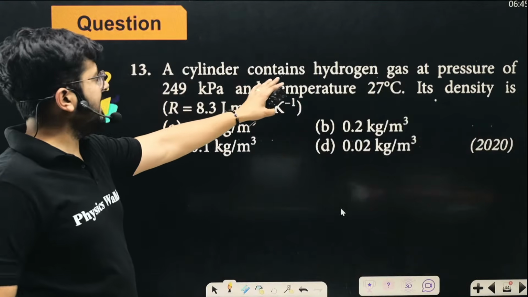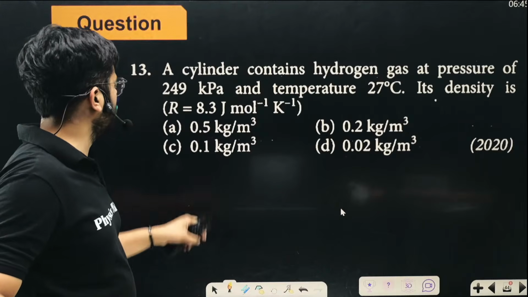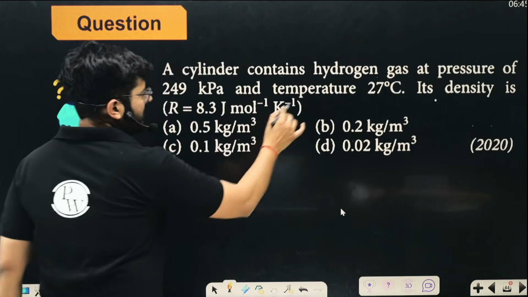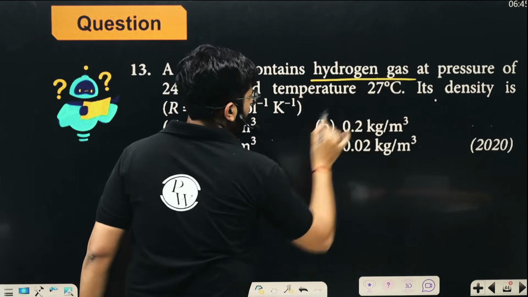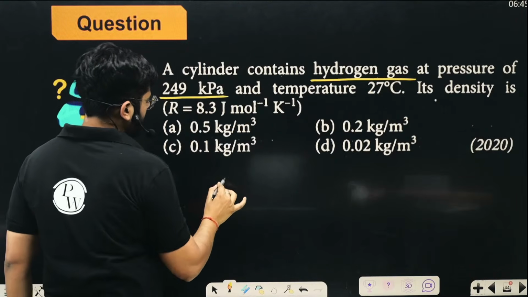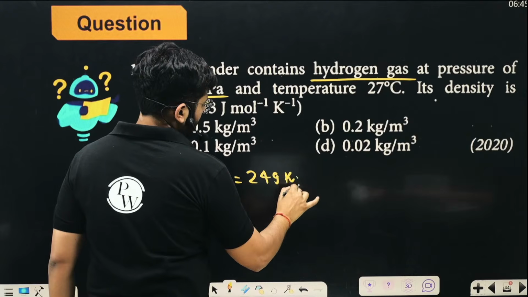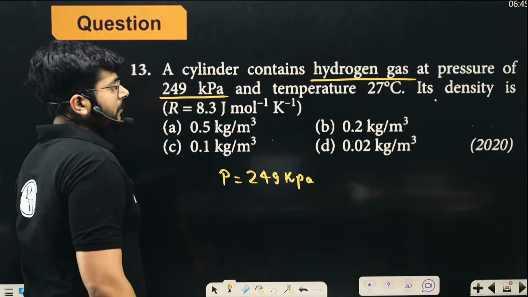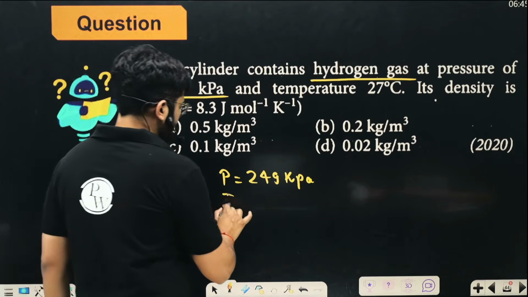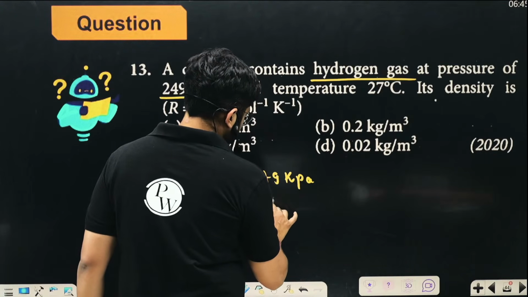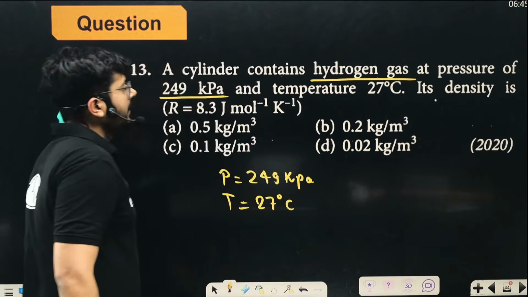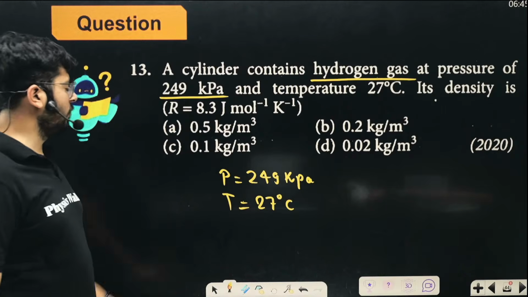We have a cylinder that contains hydrogen gas at a pressure of 249 kilopascal, and the temperature is given as 27 degrees centigrade. Its density is going to be?